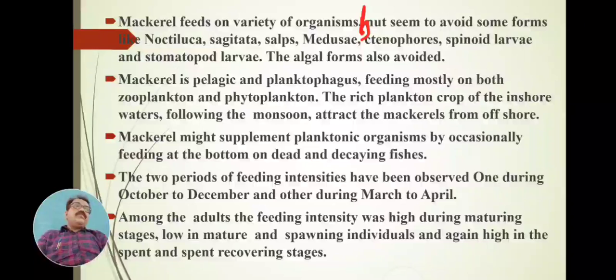But when the fish is maturing, developing the testes, developing the ovaries, starting to develop the eggs, at that time there is high feeding intensity. Maximum food is taken. Low feeding intensity is found in the mature condition. When the fish is mature, feeding intensity is low. In the spawning condition also, feeding intensity is low.